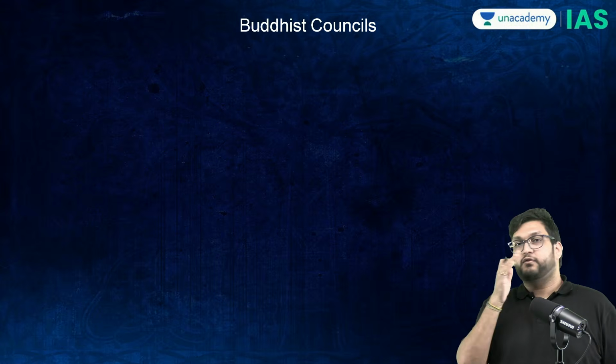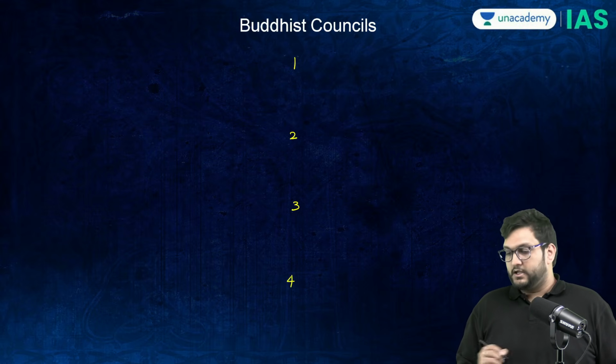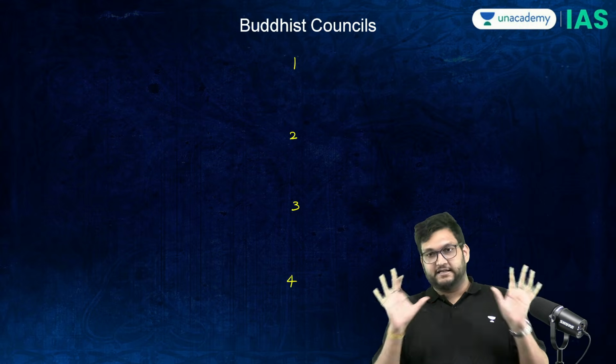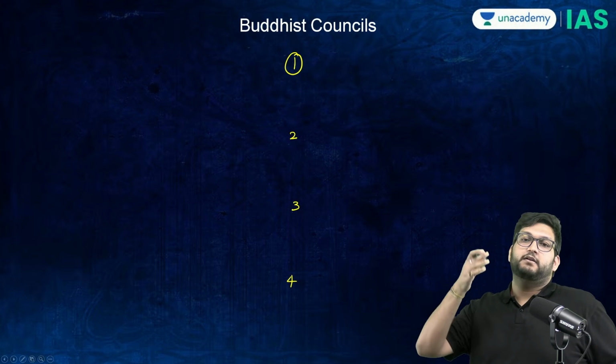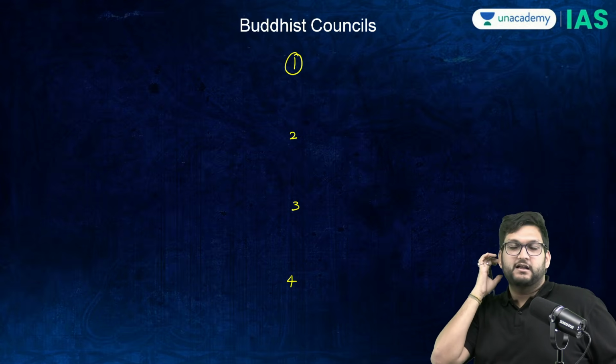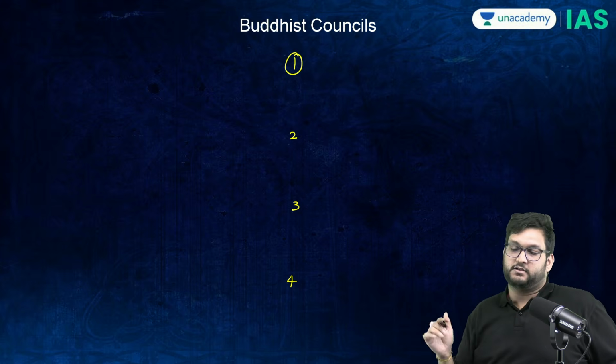Now, there were four Buddhist councils: one, two, three, four. First, let me discuss the basic contours and then we can go into details. The first Buddhist council happened in 486 BCE, considered to be the date of death of Buddha, but there is a lot of contemplation on that.